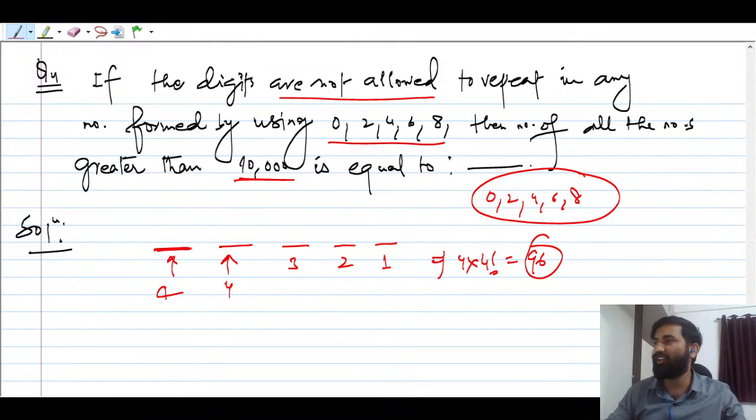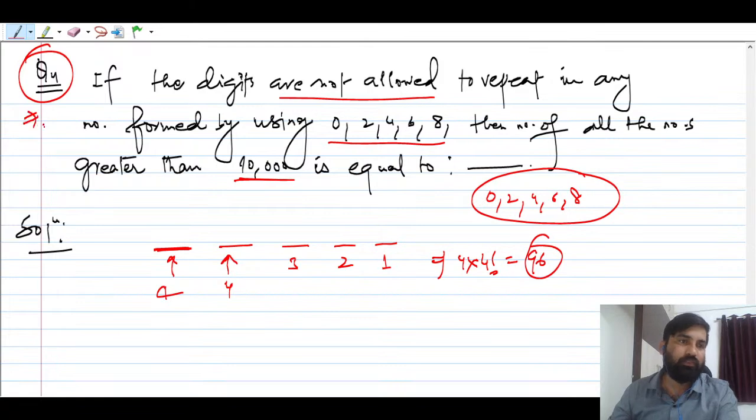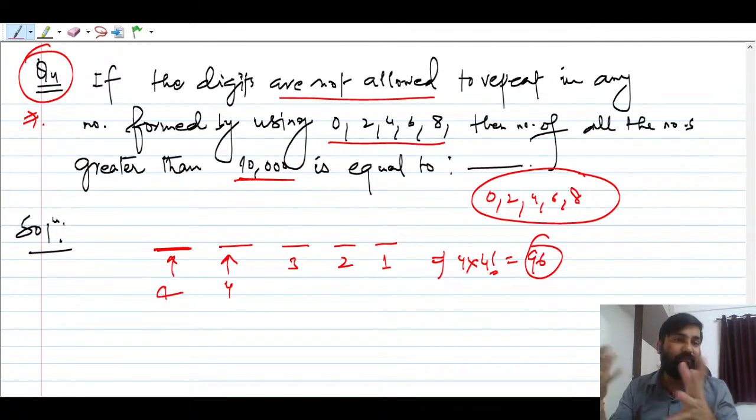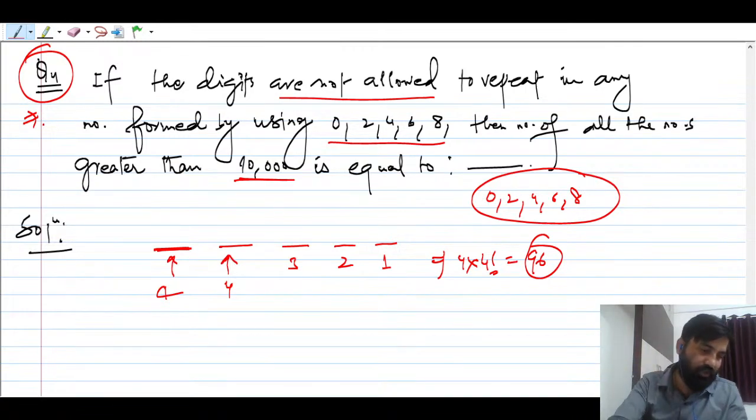Okay, so this question was a very simple question. And this is not a simple question, guys. This kind of question has been asked previously in CAT exams and in IIT JEE Mains, right? So you are able to solve it simply, because you know the counting. You have a passion for counting. You're going to learn AI, machine learning in future, so you start from scratch, and you can do anything.